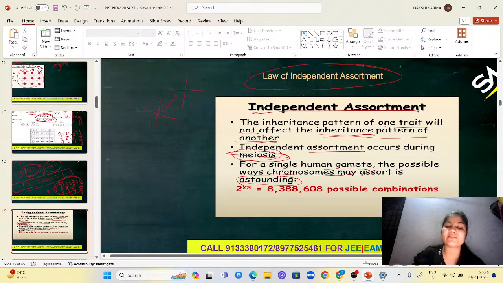The gene is already present, but it is just being dominated. But the gene is not completely eradicated, right? Because we can see the same gene in the F2 generation. That means the gene is present. The recessive gene is already present in the F1 generation, but it is getting dominated because of the dominating character.